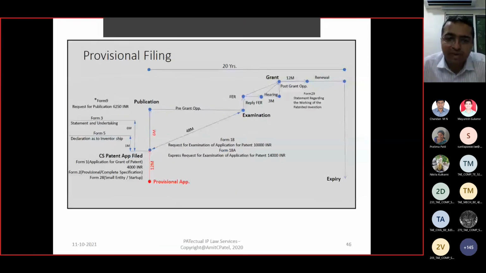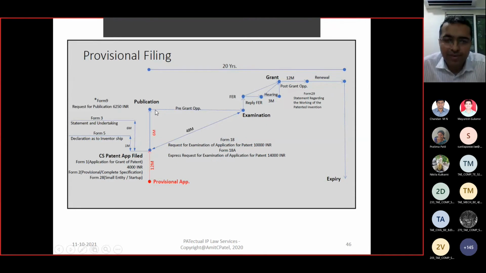Right, the same thing, right? A 20 years journey is represented in this one slide. So you start, you have developed the invention, you can file as a provisional or complete. If you are filing provisional, within 12 months you have to file complete. After complete, it will get published with no fee in 18 months.